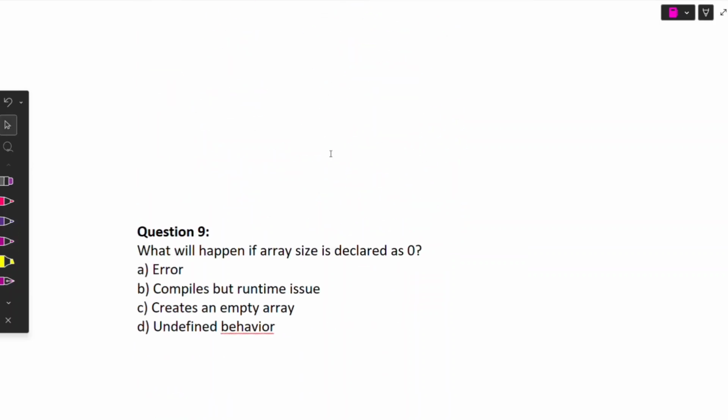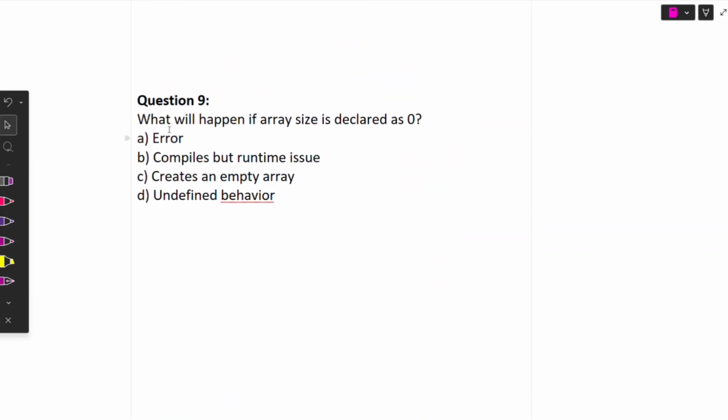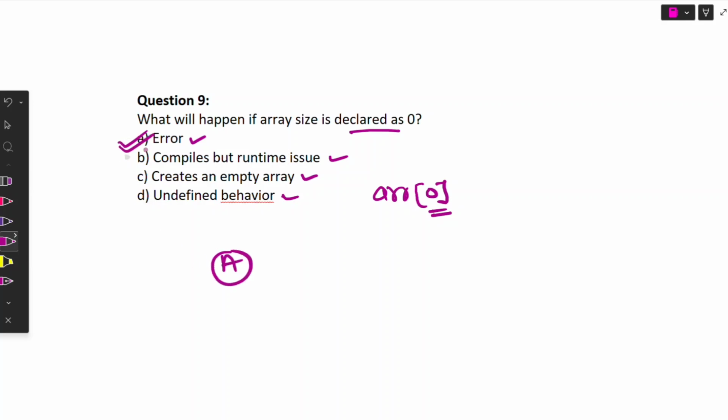Now moving to question number 9. What will happen if the array size is declared as 0? If we initialize or declare an array of size 0, what will happen? The options given over here are: array compiles but runtime issue, create an empty array, undefined behavior. So option A is correct over here, an error is thrown by the compiler.